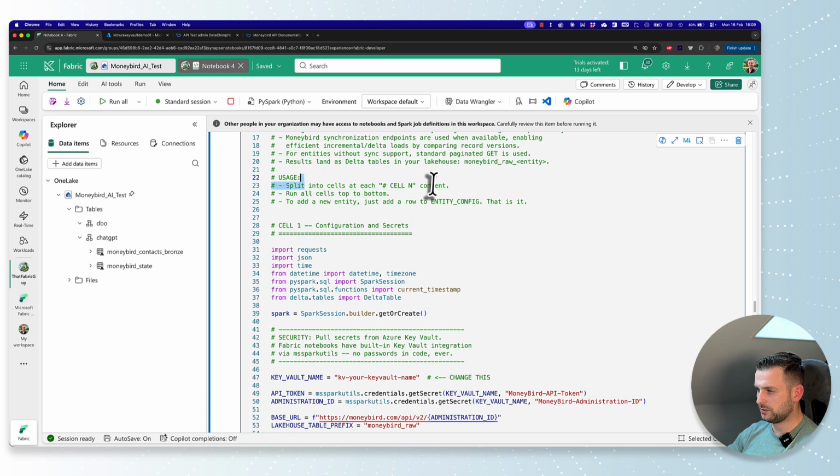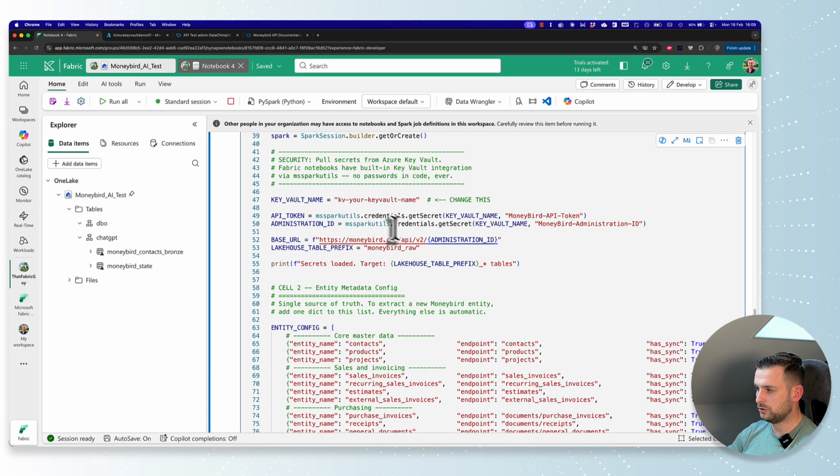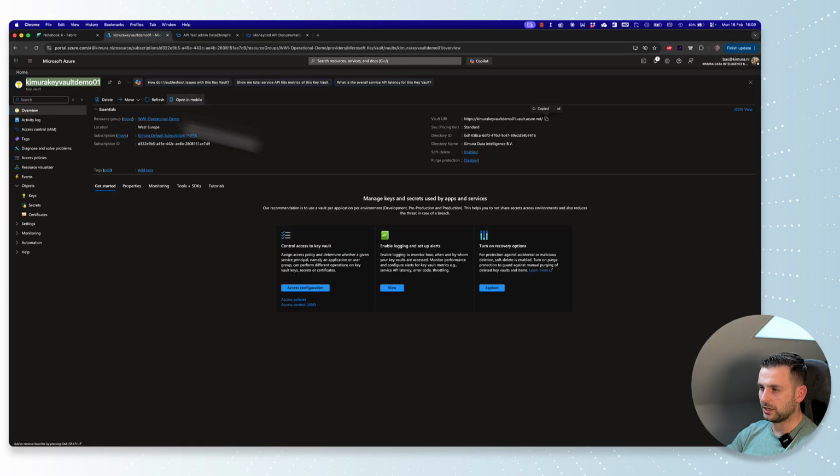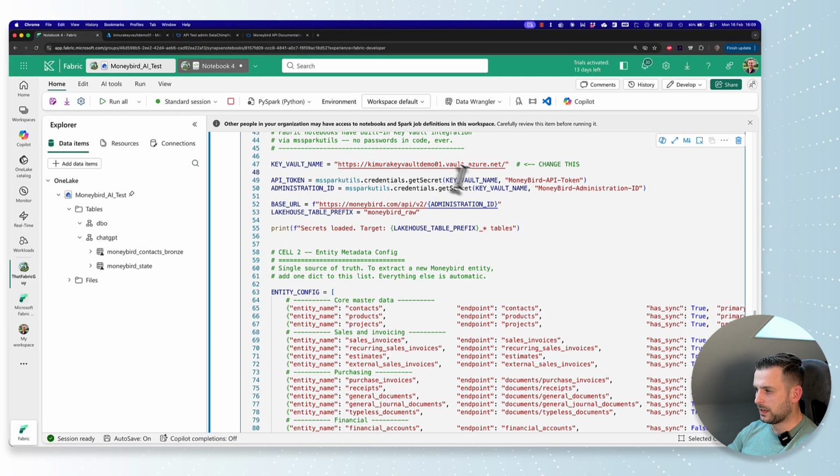Yes, split into cells. Well, no, I'm not going to do that. And we will import stuff. That looks good. Put the key vault name here. I will put the key vault URI there because I will assume that is going to fill with just the key vault name. Let's give it that. And then with key vault name and then Moneybird API token, we rename this to MB token. Claude has no way to actually know what this admin ID is.